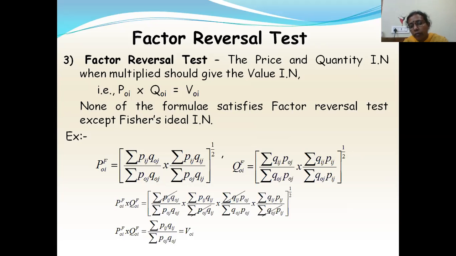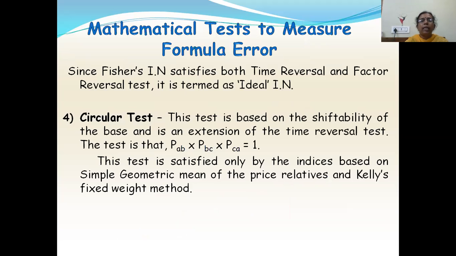Now since Fisher's index number satisfies both the time reversal and factor reversal tests, it is also called an ideal index number. Fourth one is the circular test.